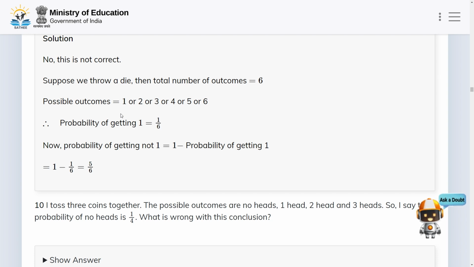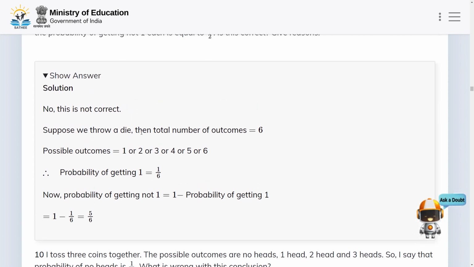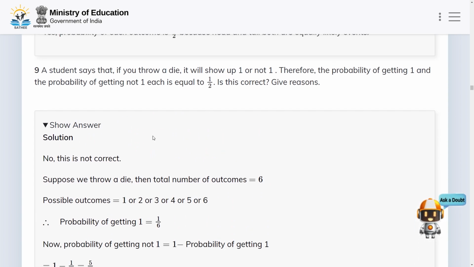And the probability of getting not 1 is equal to 1 minus the probability of getting 1, that is 1 minus 1 by 6, which is equal to 5 by 6.